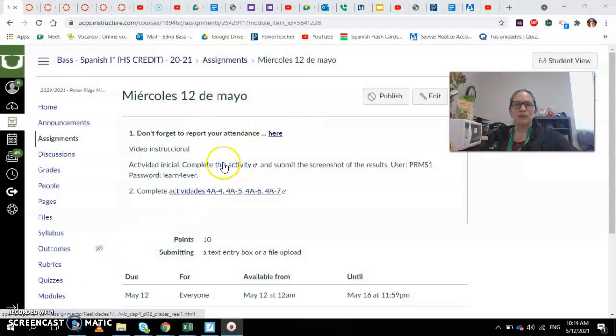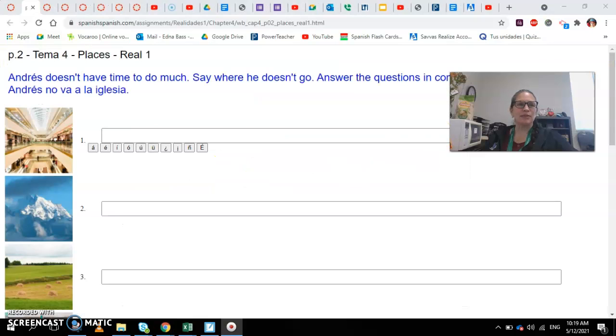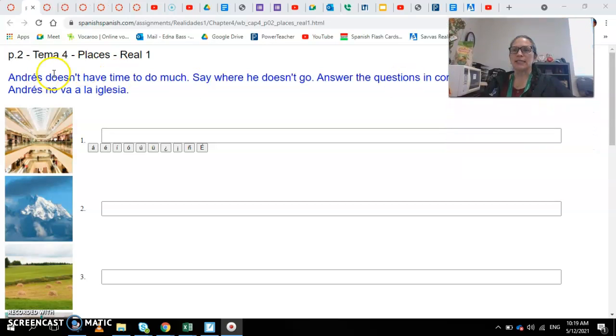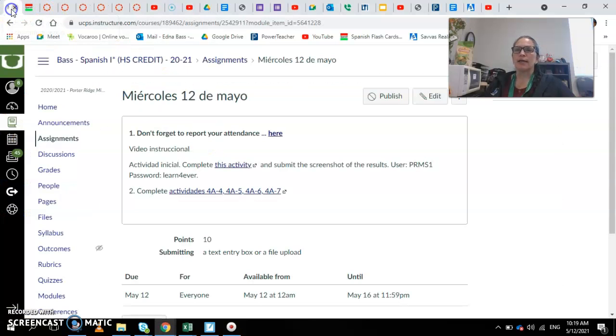Today, you're going to complete this activity for your actividad inicial. It's similar to last class. You're going to answer questions in complete sentences, and it's negative. So you look at the place, and you're going to type the complete sentence. Don't forget the special characters in the negative form. This is the example. Andrés no va a la iglesia. Okay? Then you screenshot and you send it to me right here on the space provided. Then we're going to complete these activities.